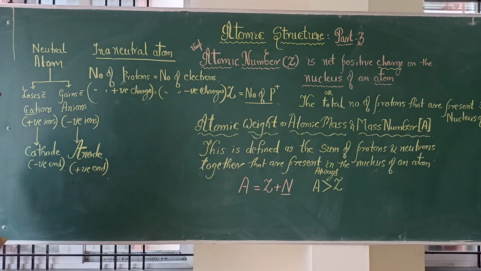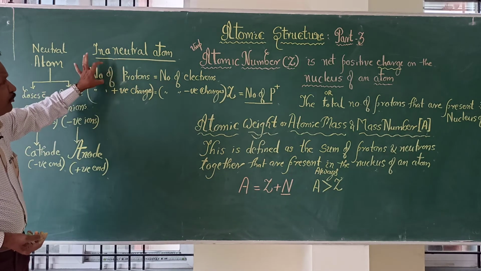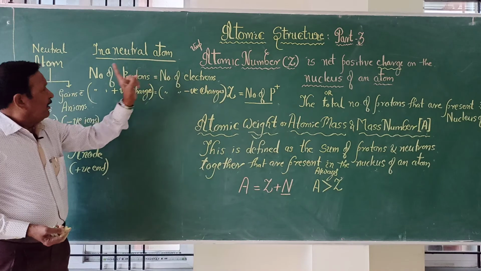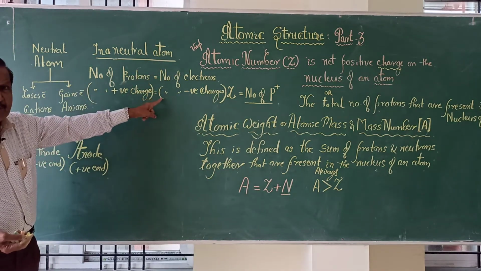In a neutral atom, the number of protons will be equal to the number of electrons. Positive charge will be equal to negative charge.